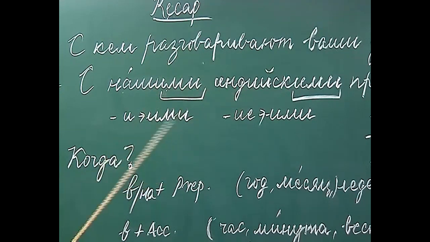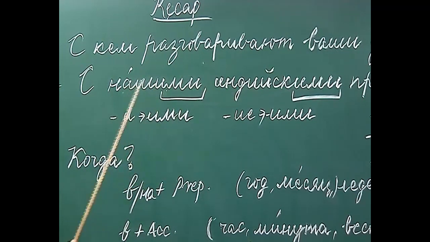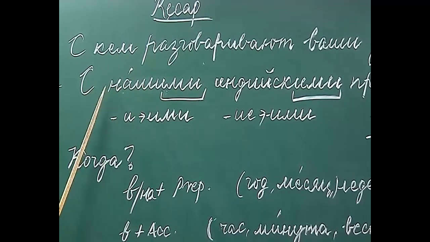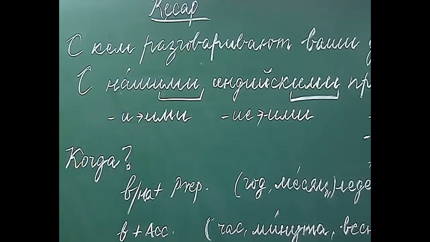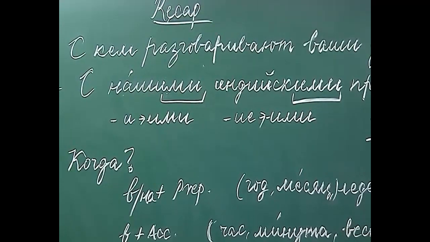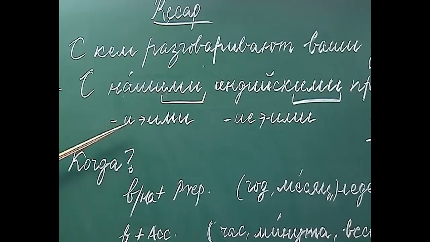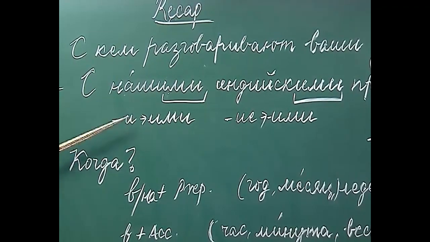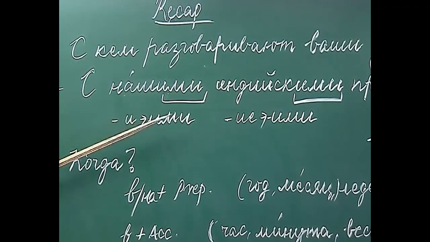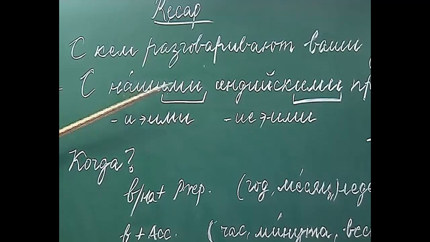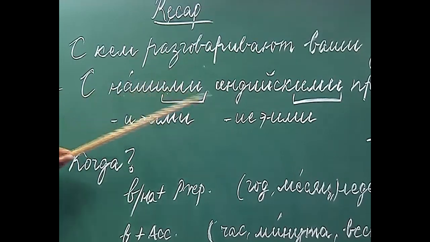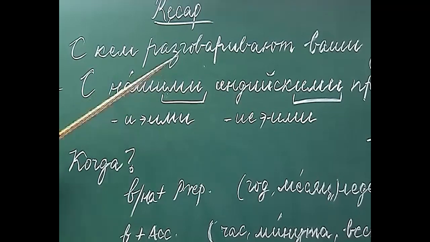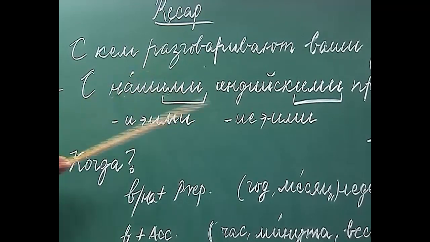Now, let us move on to the possessive pronouns. For example, here we have used наши. Наши is the nominative plural of наш. So, how do we change наши in the instrumental case? We replace the ending и with ими. So, наши, нашими, ваши, вашими, мои, моими, твои, твоими.